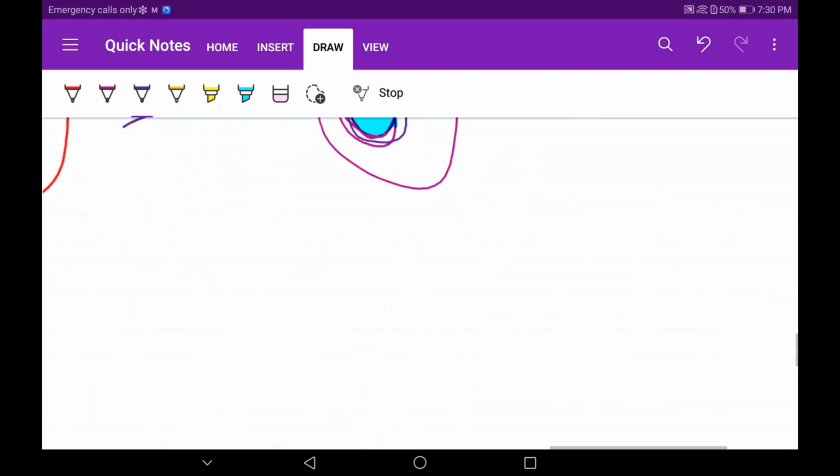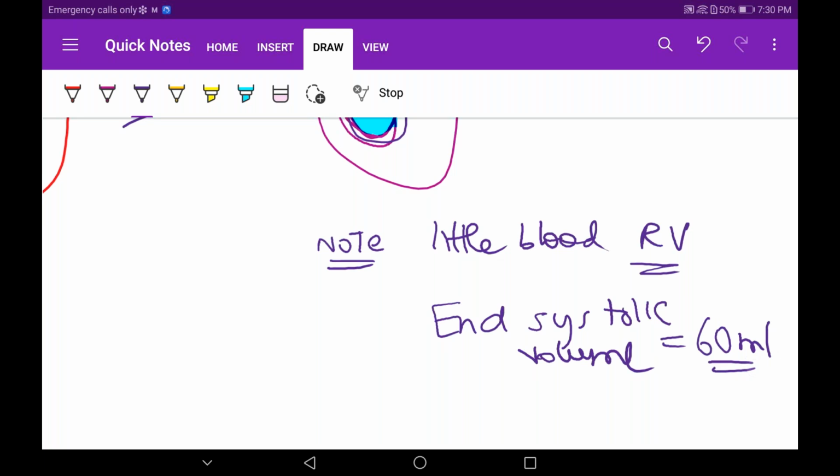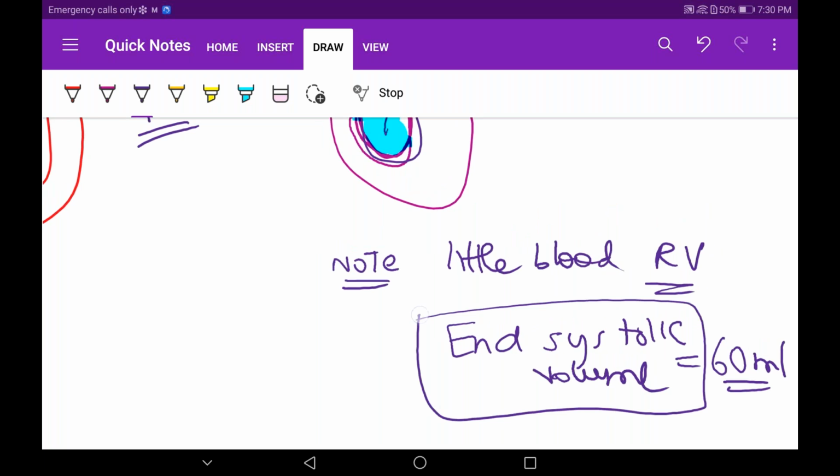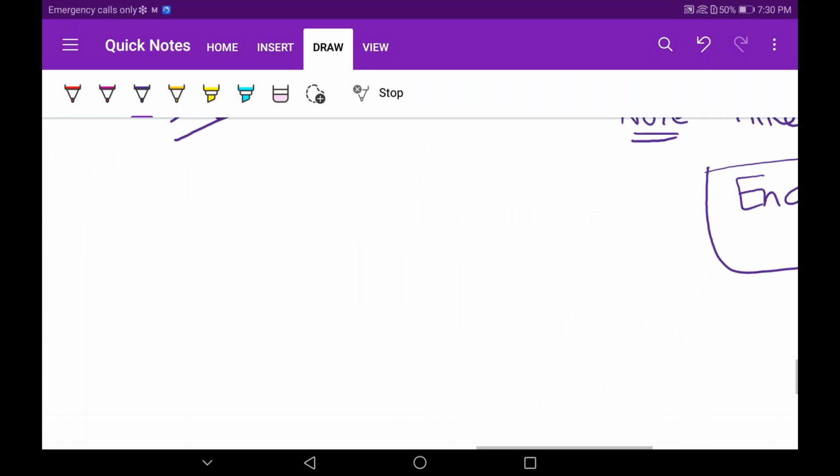Just a note point: even though there is an enormous amount of ejection of blood, still a little amount of blood remains in the right ventricle. What name should we give this? It's after systole, so end systolic volume. How much should it be? 60 ml. If you want to remember this, you can, but it's not so essential. I just want you to know that there will be a little amount of blood still left in the right ventricle. Now let's jump into our diastole, ventricular diastole with diagrammatic representation.